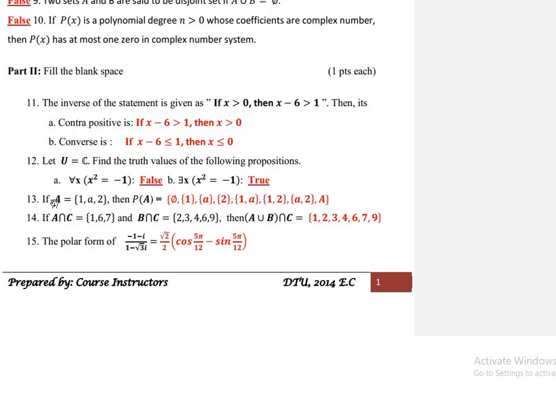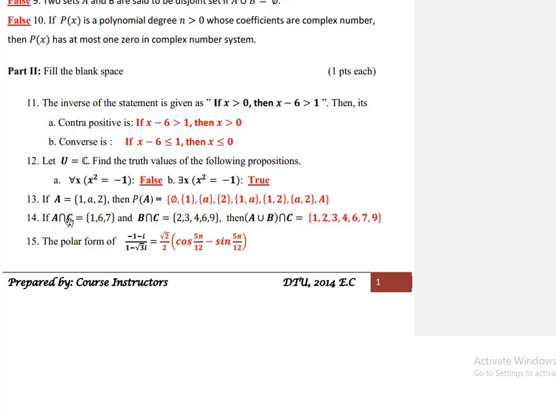13ኛ: if the set A is equal to the set containing the elements 1, a, 2, then find the power set of A እንላለን. Now by using the definition of power set, the power set of A is the set of all subsets of the set A ነው. Therefore power set of A for the given set A ምን ማለት ነው: the empty set, the set containing 1, the set containing a, the set containing 2, the set containing 1 a, the set containing 1 2, the set containing a 2, and the set A.